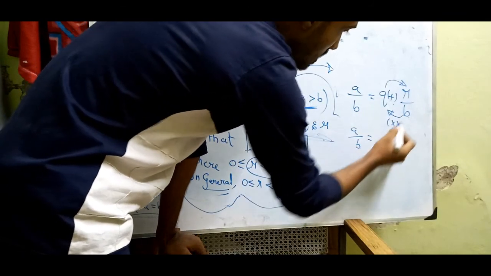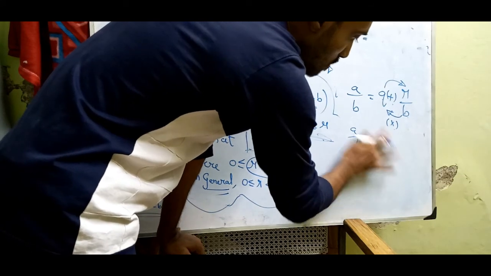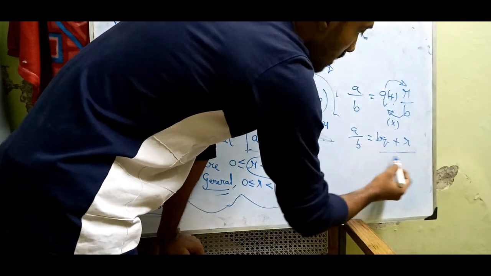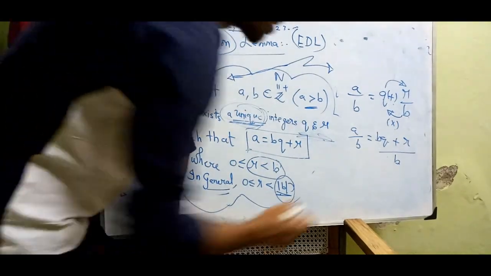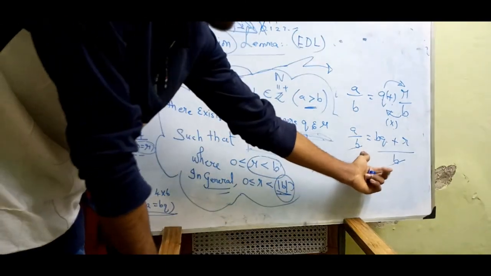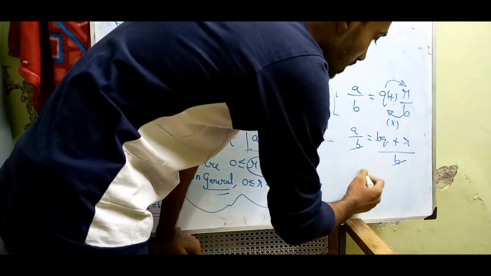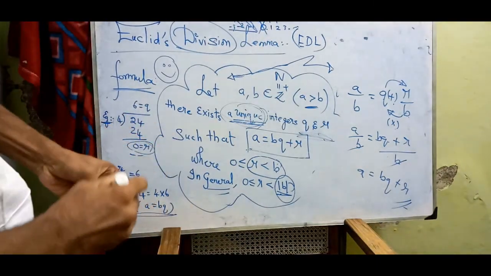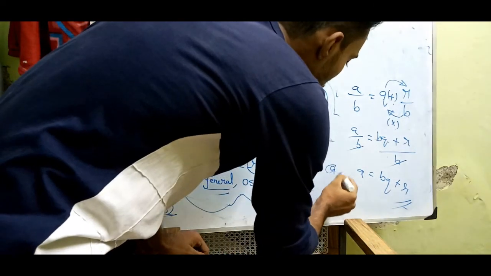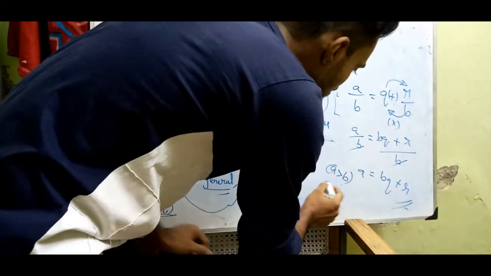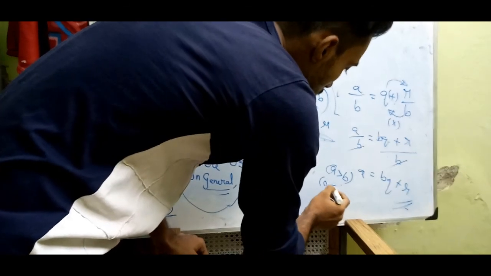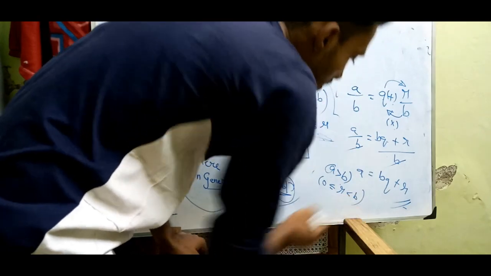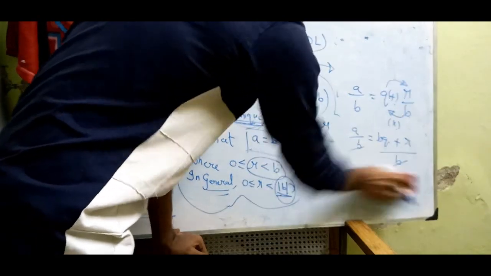If you cross multiply, a divided by b is equal to bq plus r divided by b. This is cross multiplication. The divisors get cancelled on the left hand side and right hand side. The only remaining thing is a is equal to bq plus r. So here is the condition for a and b: a should be greater than b. And the condition for q and r: r should be a non-negative integer and should be less than b. These are the two conditions.